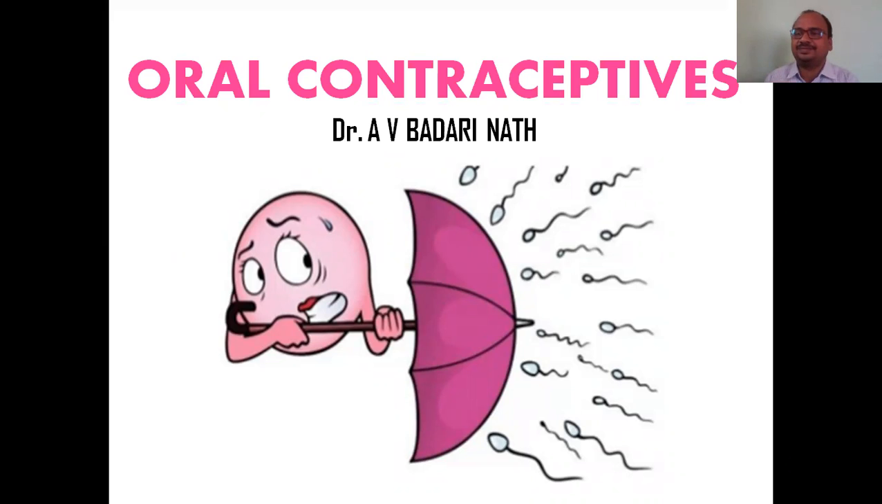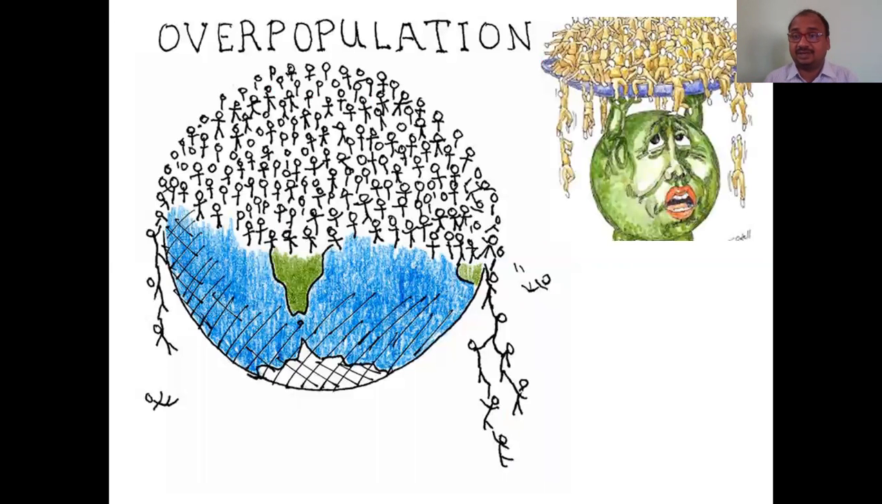We know that very well. Contraceptives are the substances or the devices which prevent pregnancy. Prevent the birth. That is called contraceptives, right? And nowadays these contraceptives are essential because the world population is increasing like anything.